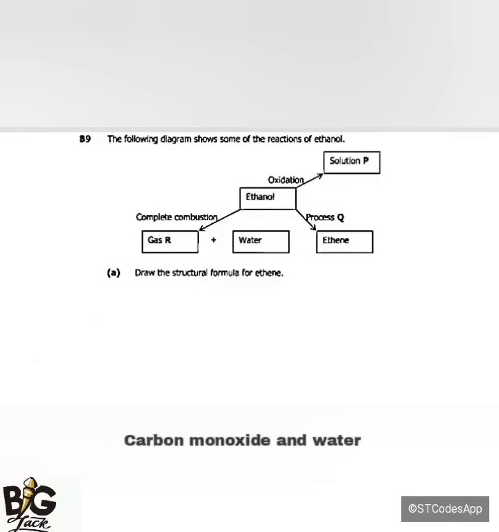So we have the diagram. This diagram is showing we have solution P. So we have ethanol undergoing oxidation. If ethanol undergoes oxidation, an acidic solution is going to be produced, which is ethanoic acid. When ethanol undergoes oxidation, ethanoic acid is going to be produced.